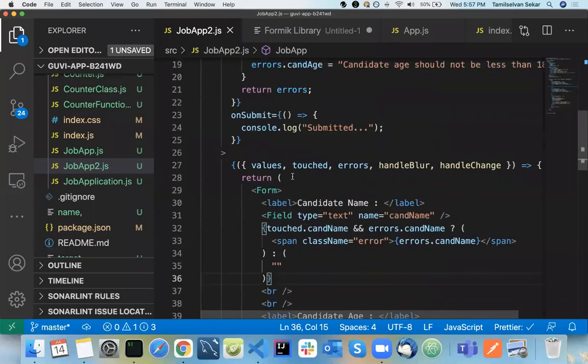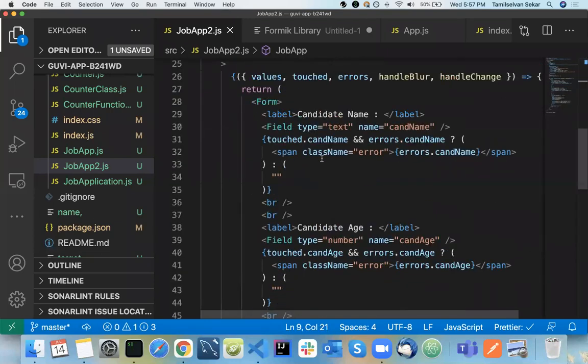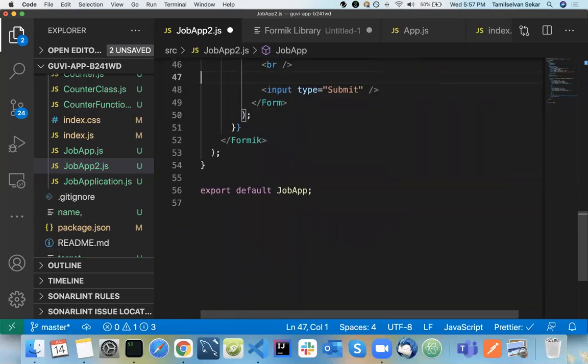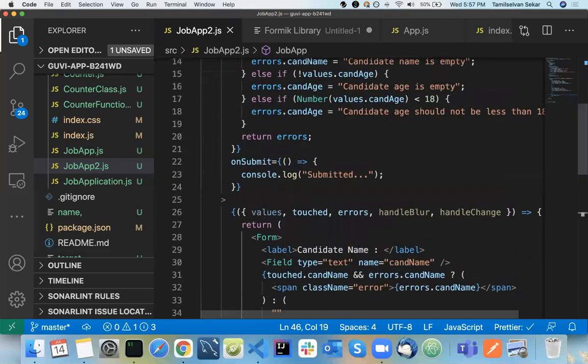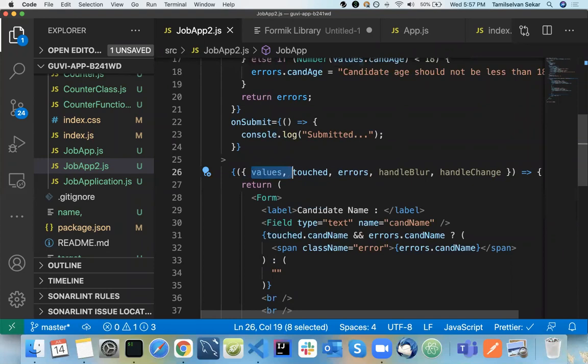Now we have something called ErrorMessage. I am going to explain only two fields now, so I'll remove this for now. Here I have two fields. See, now I don't need values, which are the state. I don't need handleBlur, and I don't need handleChange at all.